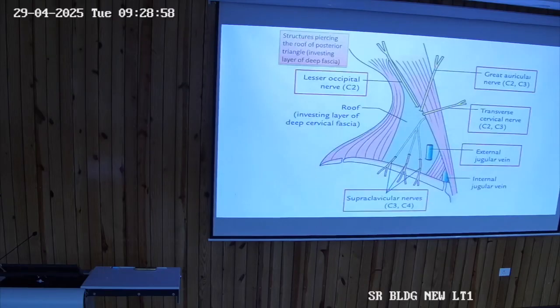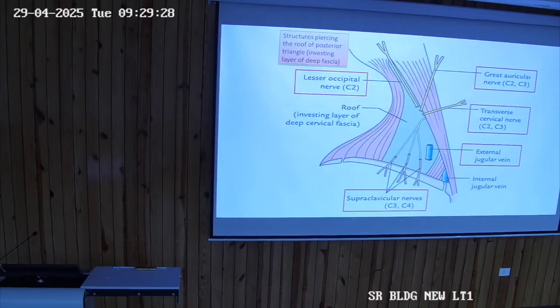Now the next structure in the roof is the nerves. Which nerves? These nerves you have encountered, or some of these you have seen in the scalp. What are the names of the cutaneous nerves in the scalp, tell me. Great auricular, lesser occipital. The root value C1 has no cutaneous branch, so what is the first one? Lesser occipital.